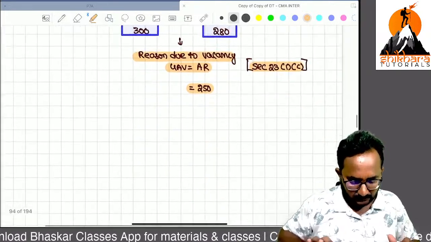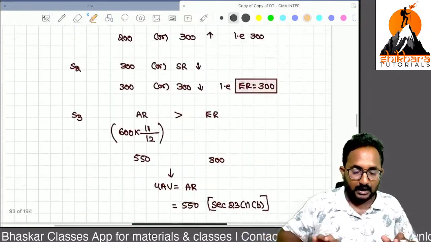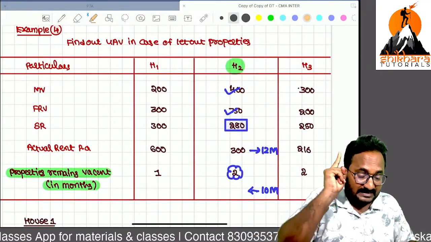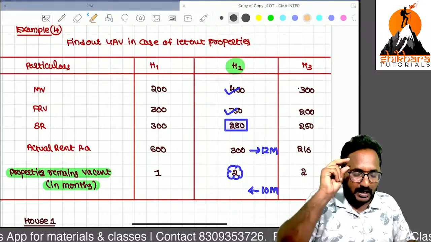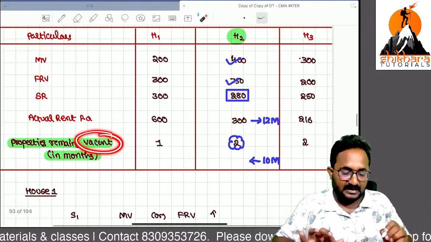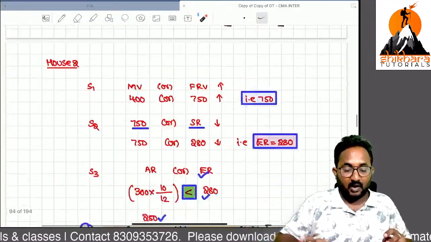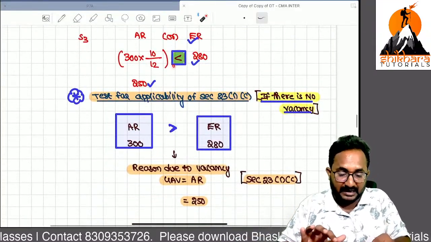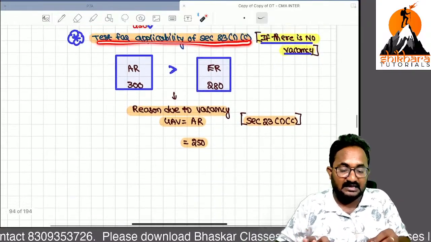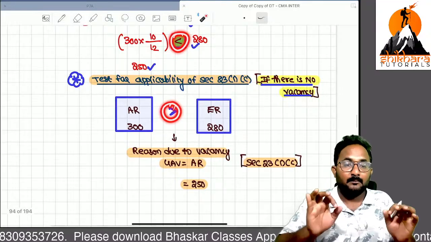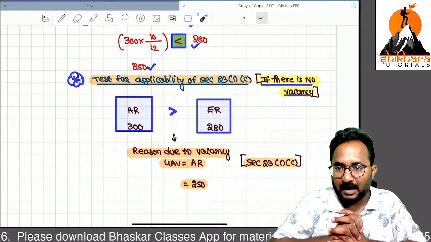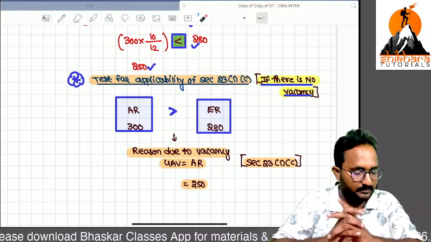CMA Inter students, can you tell me, are you clear up to now how to compute GAV? In your exam, if there is a let out property, while you are computing GAV, if any vacancy period is given, you have to check. Because of the vacancy, maybe you can earn less than the expected rent. If there is no vacancy, definitely the condition can be reversed. Please check that thoroughly in your exam.